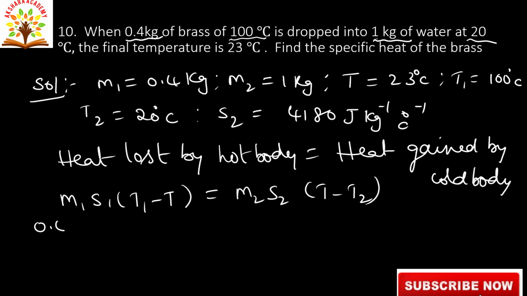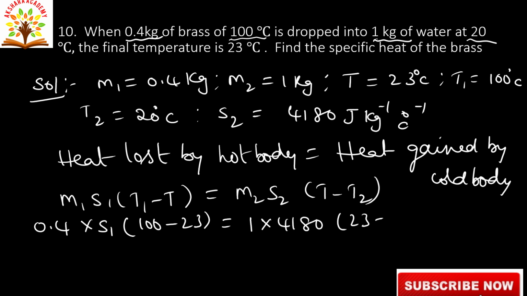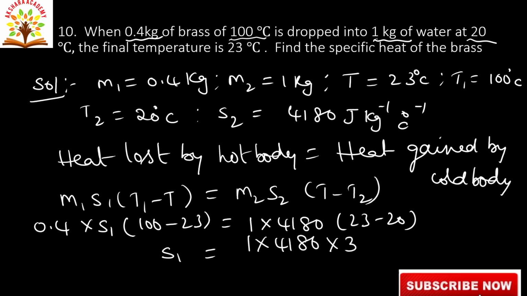Substituting all these values, 0.4 into s1 of 100 minus 23 is equal to m2, 1 kilogram, next 4180 into 23 minus 20. So s1 is equal to 1 into 4180 into 23 minus 20, by 0.4 into 100 minus 23, how much?